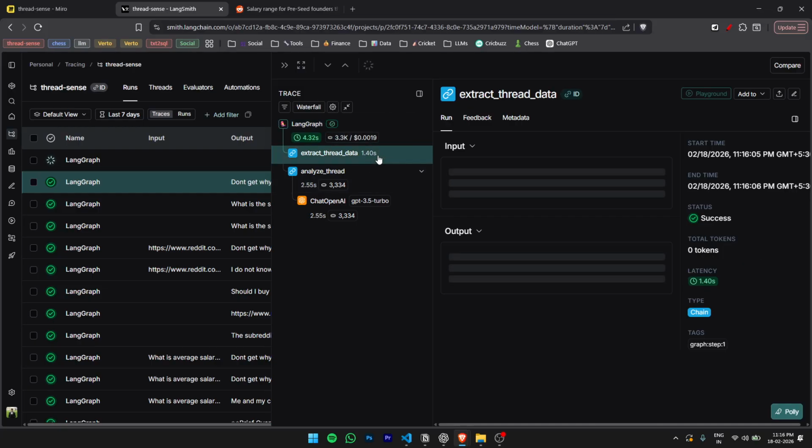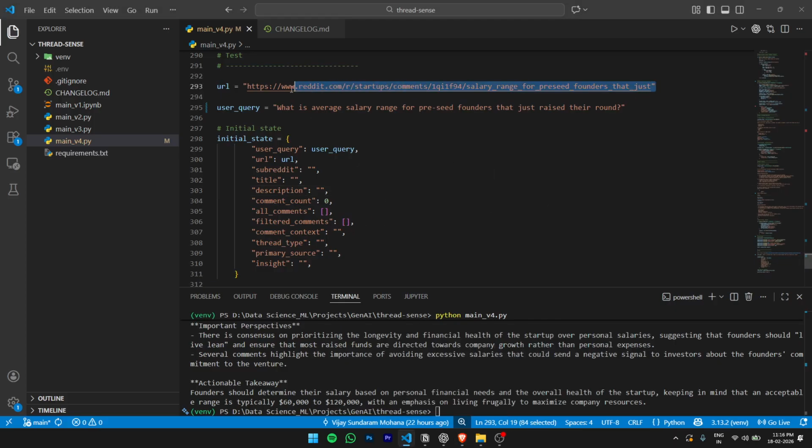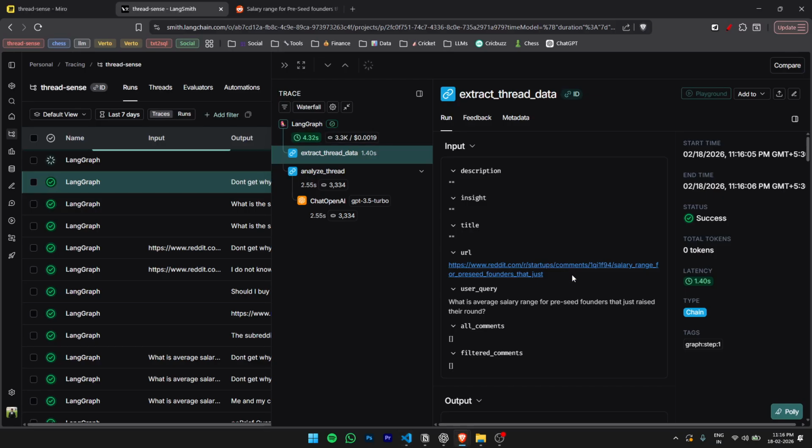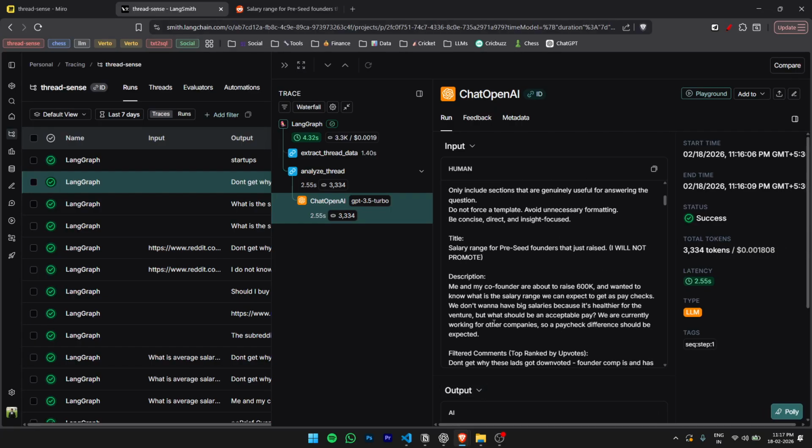Something that I think I missed showing in the previous step is, if you see, this URL did not have a .json in the end, but nonetheless it appended, and it was able to hit Reddit to get us the data. Now the reason you don't see it is because we didn't update the state variable with the latest URL. We're still resorting to the old URL, and I think that's still fine, right? Let's just quickly check the output, because we know what the other variables are supposed to tell.